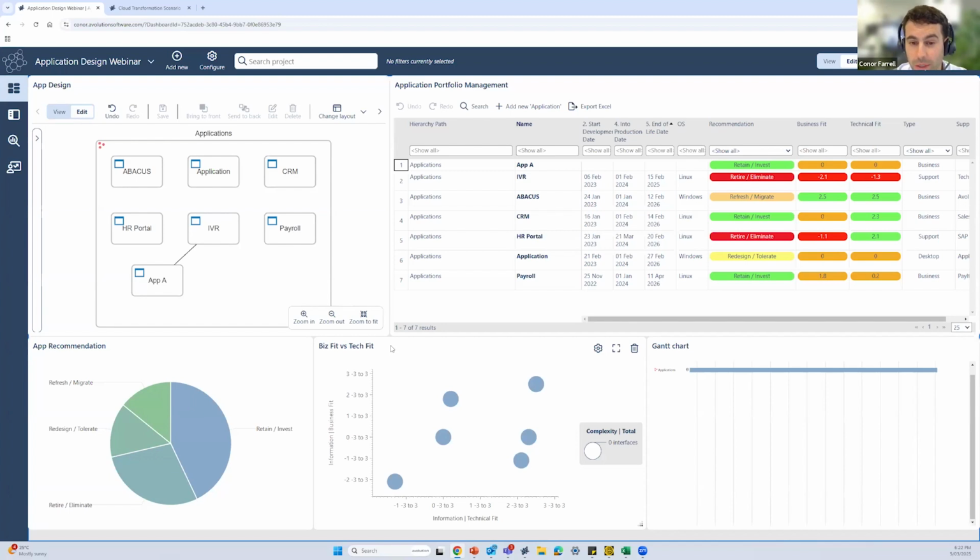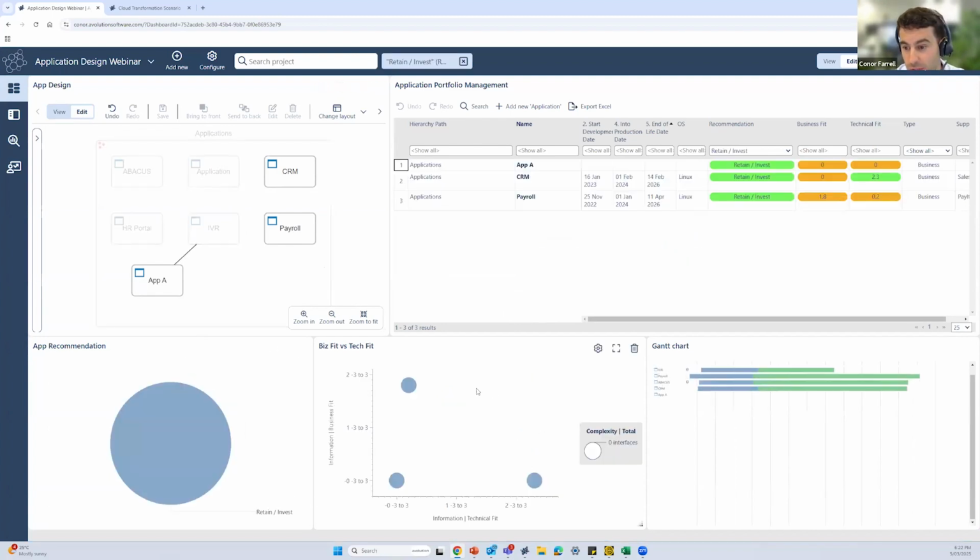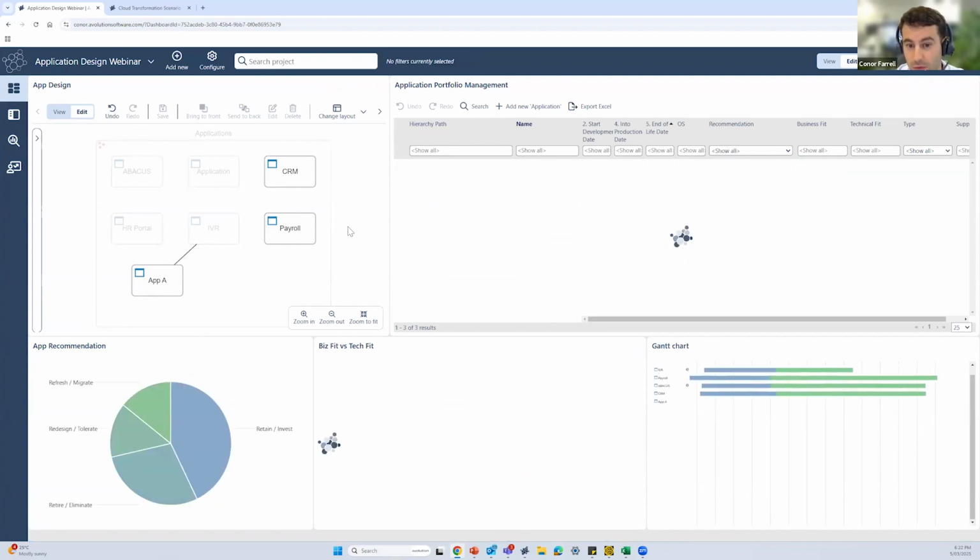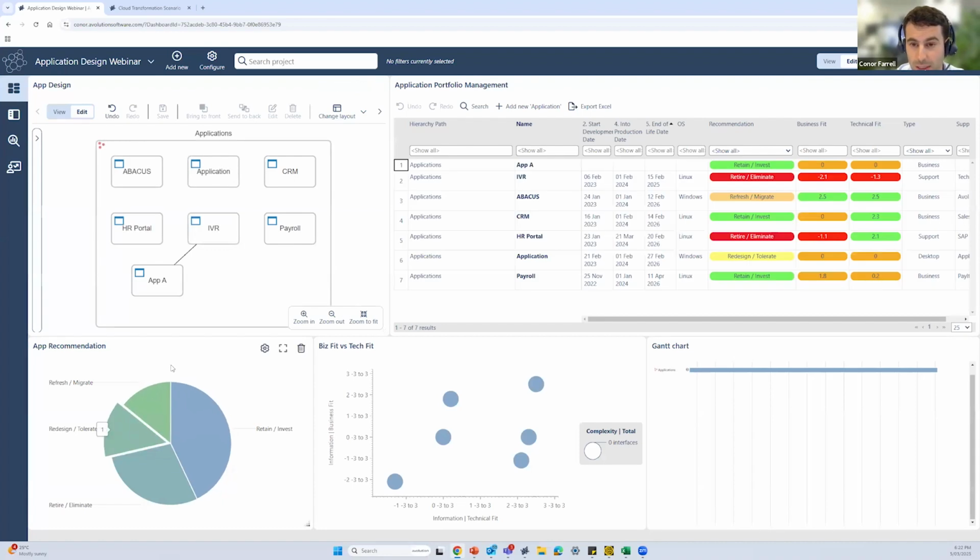So what Abacus is trying to do is act as a single source of truth for all of the information that would be required within that decision-making process. So we're not jumping from an Excel across to a PowerPoint, potentially to a Word document to get an idea of reports. We have all of this information in one central repository available quite quickly, where we can look to filter through the different dashboards and get a bit of a focus on exactly what we want to present.